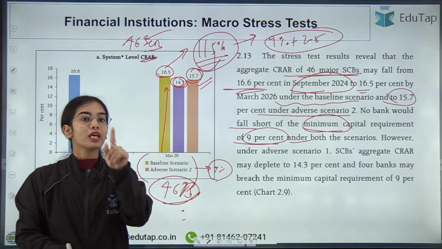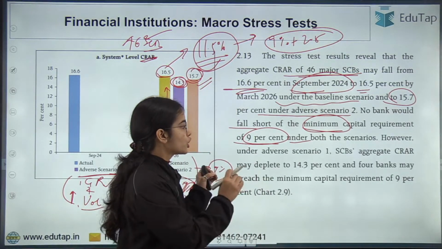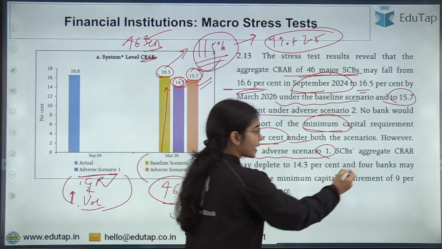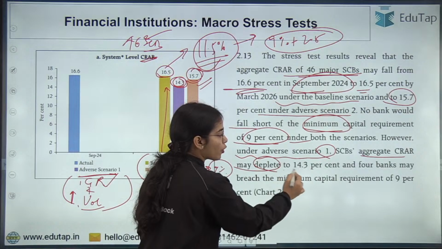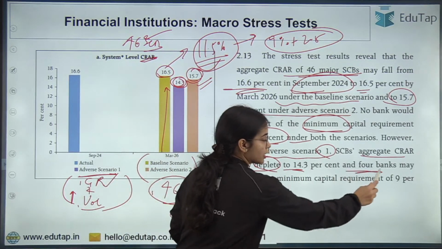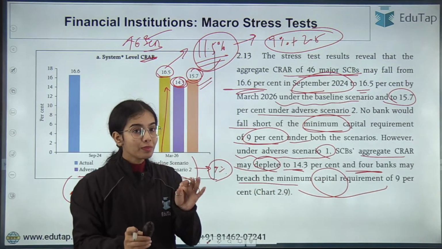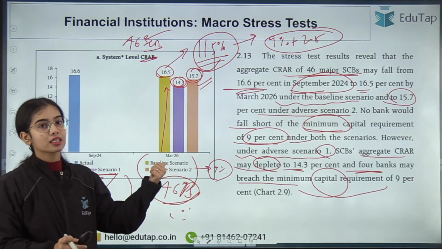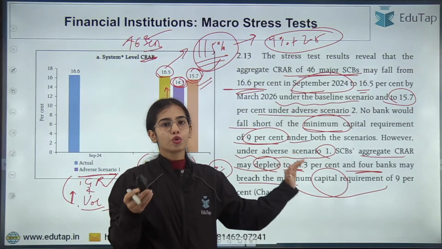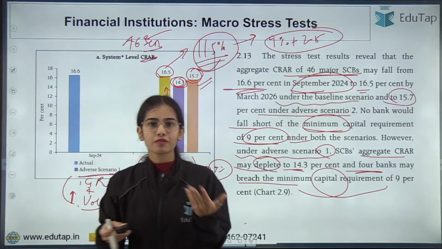But when we come to adverse scenario 1, which talks about volatility in the financial market, under adverse scenario 1 the scheduled commercial banks' aggregate CRAR may deplete to 14.3% and 4 banks may breach the minimum capital requirement of 9%. So the problem can come when we are tackling adverse scenario 1, but still only 4 banks are expected to breach the minimum capital requirement of 9%. Okay, so this is the idea. Any confusion here?